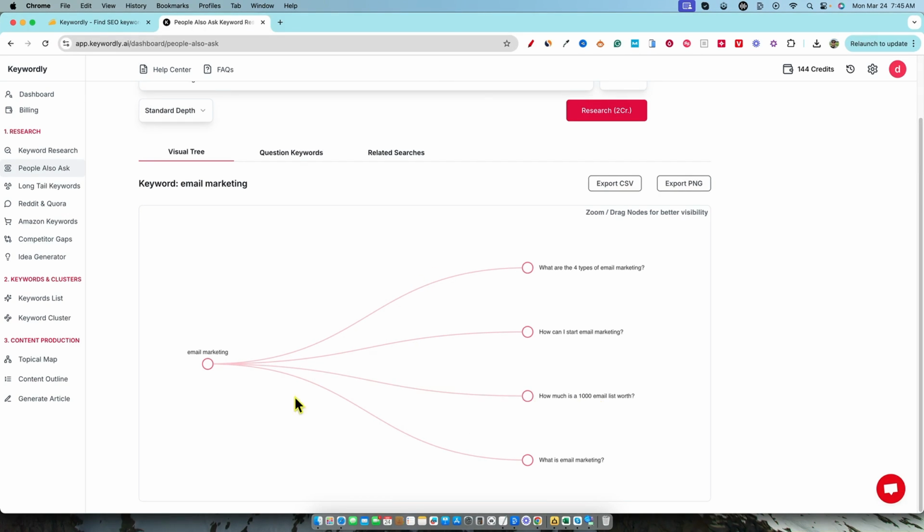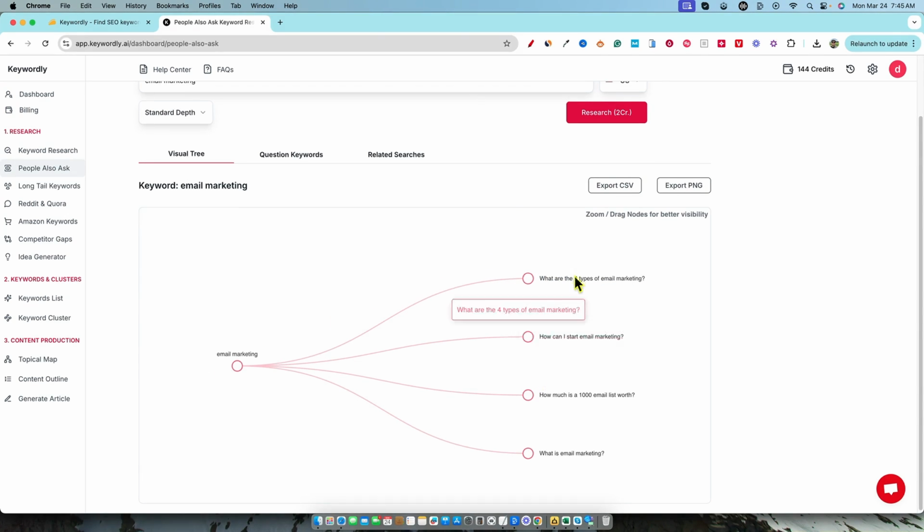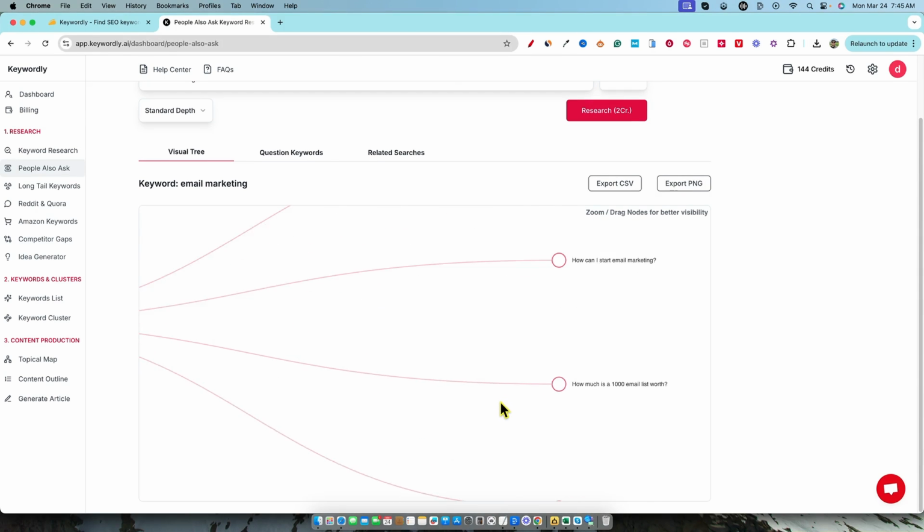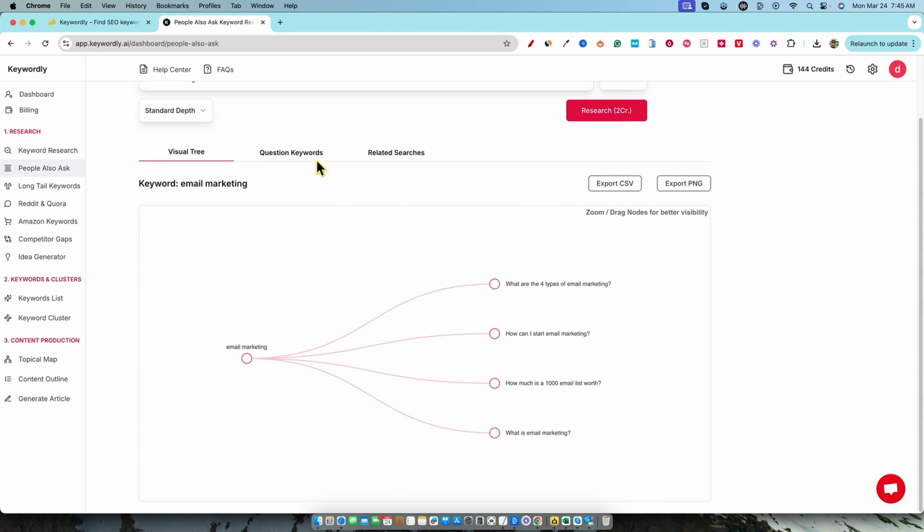So here's a visual tree. Email marketing. We've got, what are the 4 types of email marketing. You could actually click on this, and no, nothing happens when you click on that. Okay, so it's just a visual map, and it just found 4 different threads that we could go into.